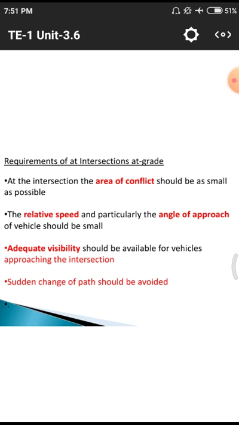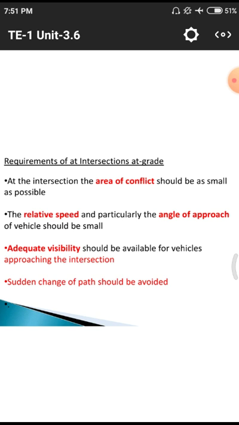Next one, adequate visibility should be available for vehicles approaching the intersection. That means visibility for the vehicles is also a major factor in reducing accidents. Visibility is directly related to sight distance, either the stopping sight distance or the overtaking sight distance. Those two are related to this visibility pattern, so we need to have better visibility at these particular cross sections.